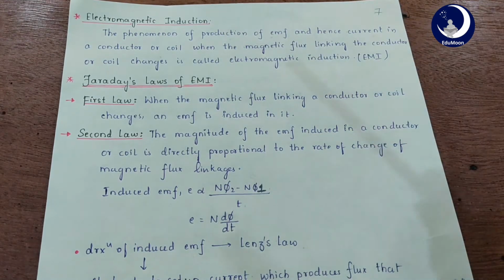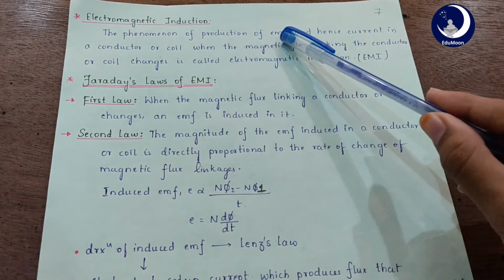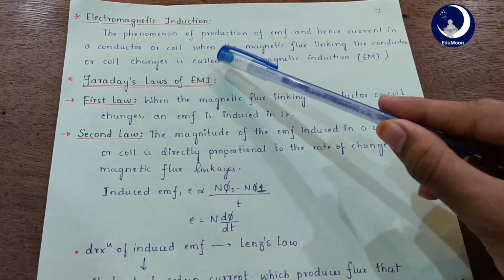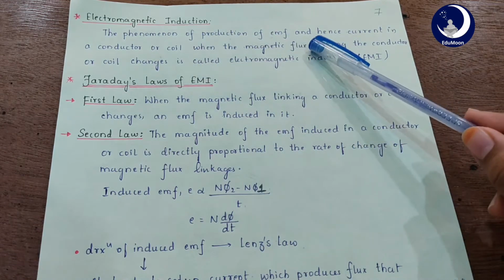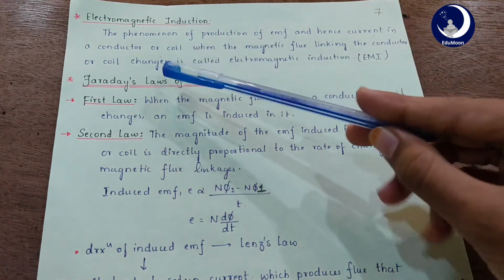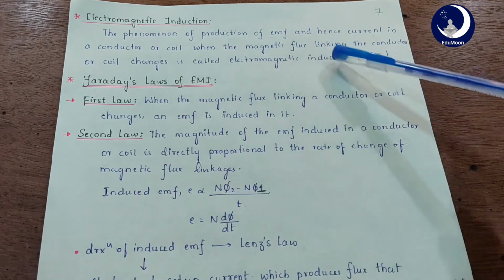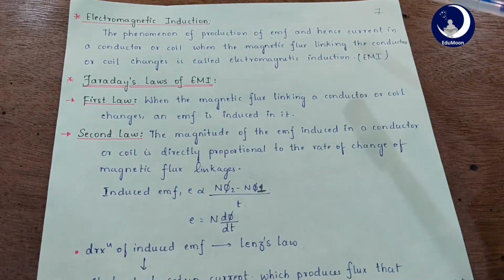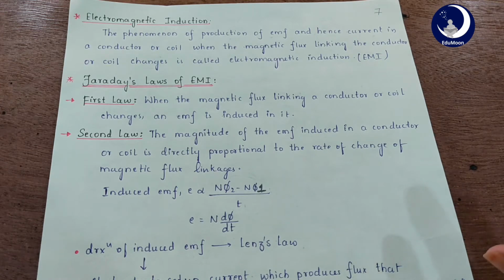Electromagnetic induction: the phenomenon of production of EMF, and hence current, in a conductor or coil when the magnetic flux linking the conductor or coil changes is called electromagnetic induction, in short, EMI. This is the definition. When the magnetic flux linking a conductor changes, an EMF is induced in the conductor, right?